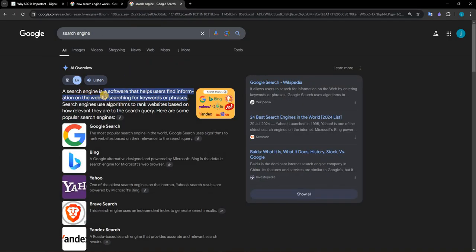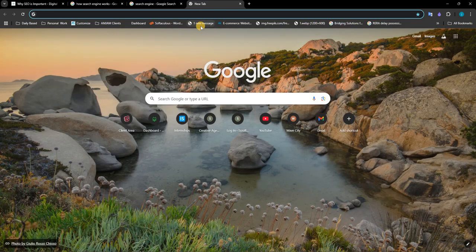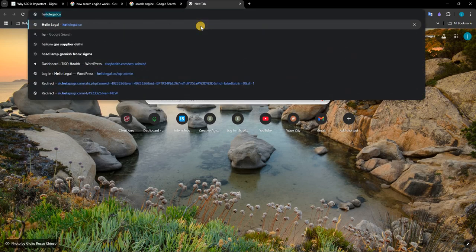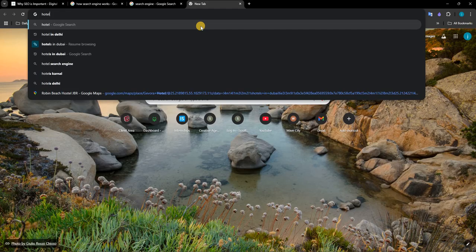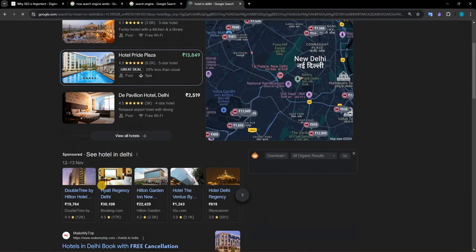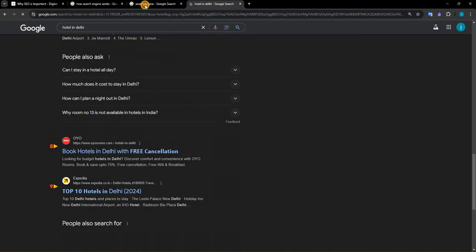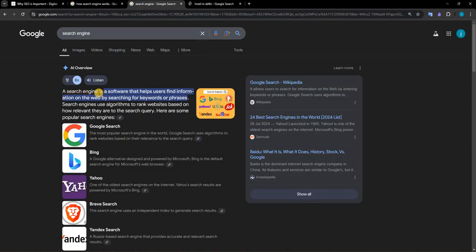You can say that a search engine is software that helps users find information on the web by searching for a keyword or phrase. Like if you come on the web and search for something like hotel in Delhi, you search for the keyword hotel in Delhi and you will get the relevant result here. So in this way, we can say that a search engine is software that helps users find information on the web by searching for a keyword.